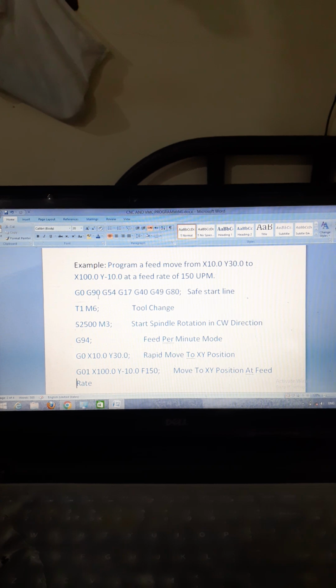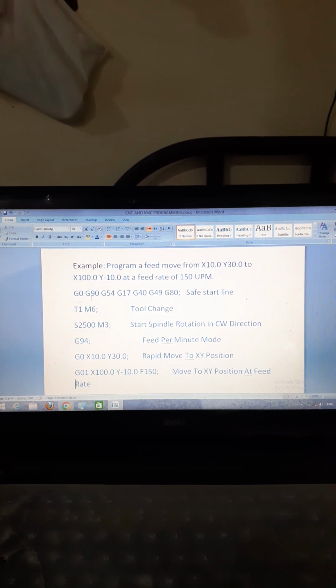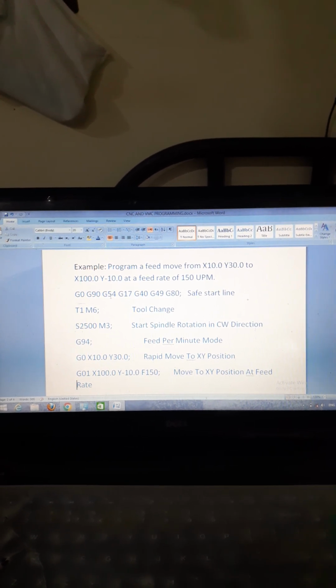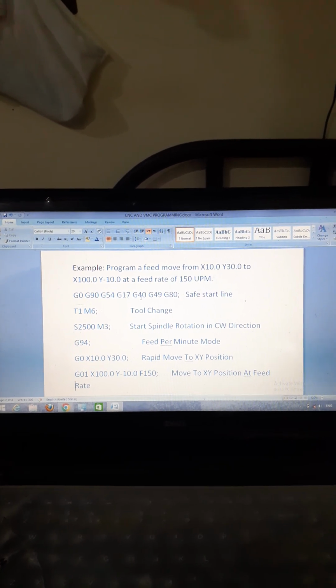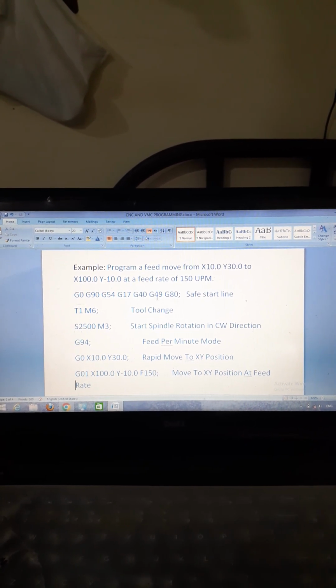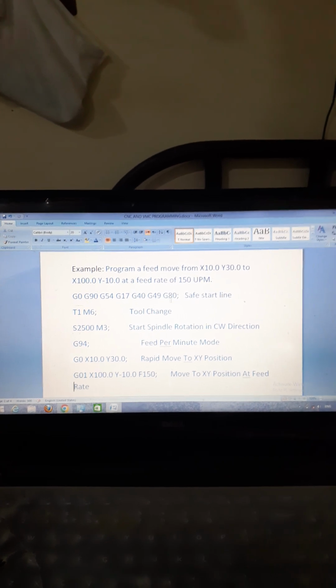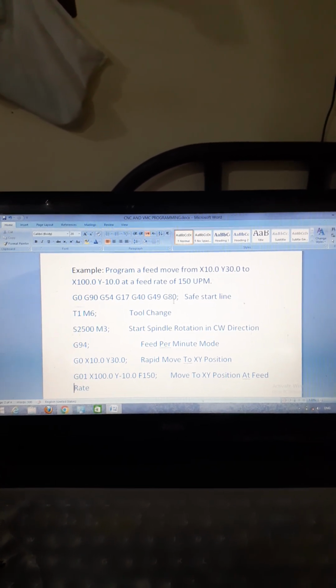Okay, rapid mode. G90 is absolute programming. G54 is fixture offset 1, G17 XY plane, G40 cutter compensation cancel, G49 tool length offset cancel, G80 canned cycle cancel. This line of block is called safe start line.